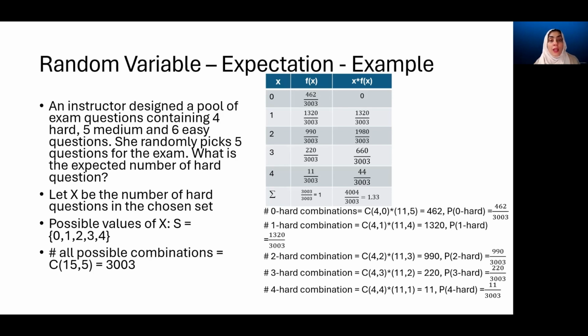The highest probability is for the number of questions in the paper from this hard pool to be close to 1.33. So you should expect either 1, 2, or maybe sometimes none of the hard questions being chosen.